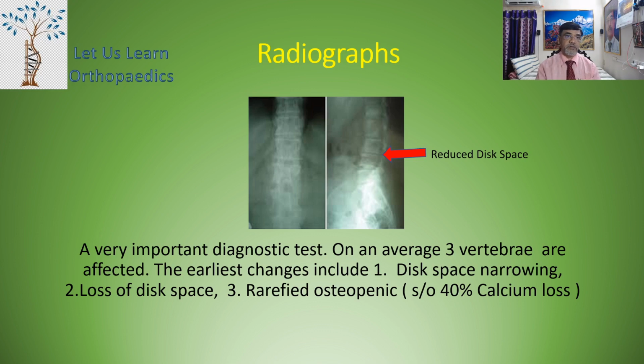Then radiographs, a very important diagnostic test. On an average, 3 vertebrae are affected. The earliest changes include disc space narrowing, then loss of disc space and rarefied osteopenic bodies. Whenever you find osteoporosis, it means that almost 40% of the calcium has been lost from the body.